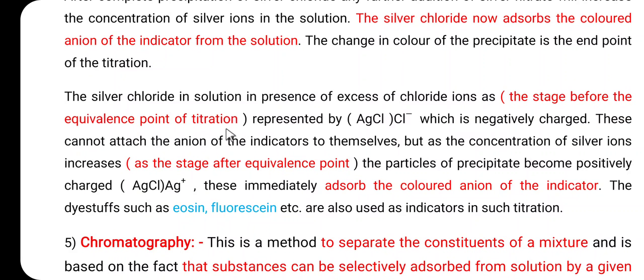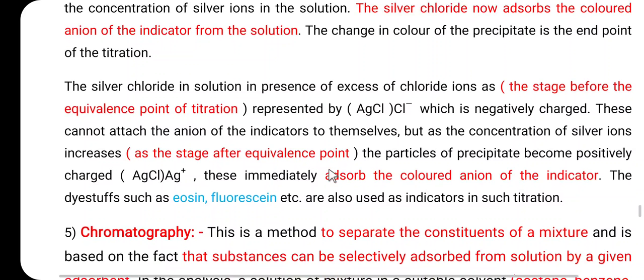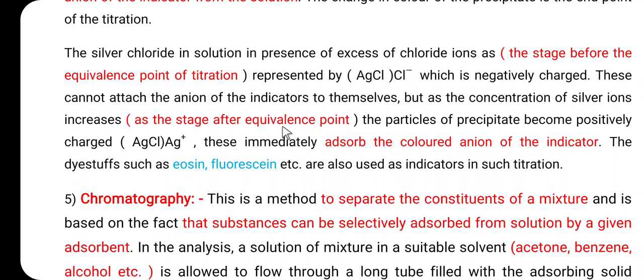So, what is the situation in the conical flask before the equivalence point? Here there is a precipitate of AgCl, and there is an excess of Cl minus ion. The precipitate of AgCl is covered with the Cl minus ion, which is negatively charged, and this cannot attract the anion of the indicator to itself. But as the concentration of the silver ion increases, at the stage after the equivalence point, what happens?